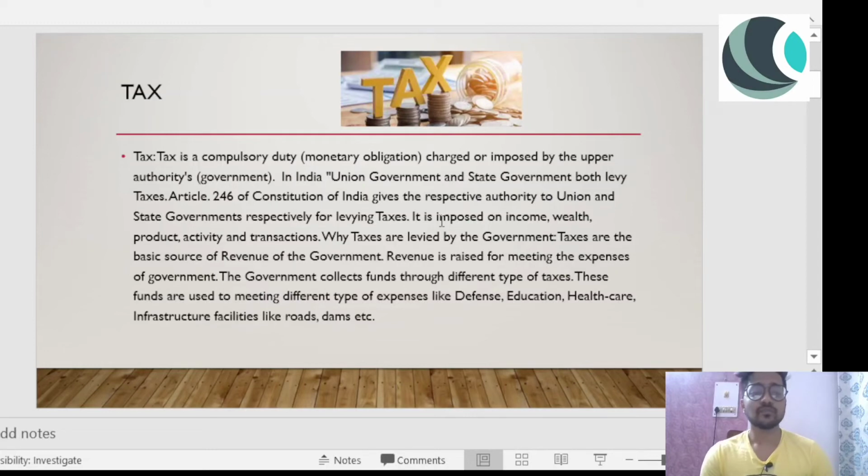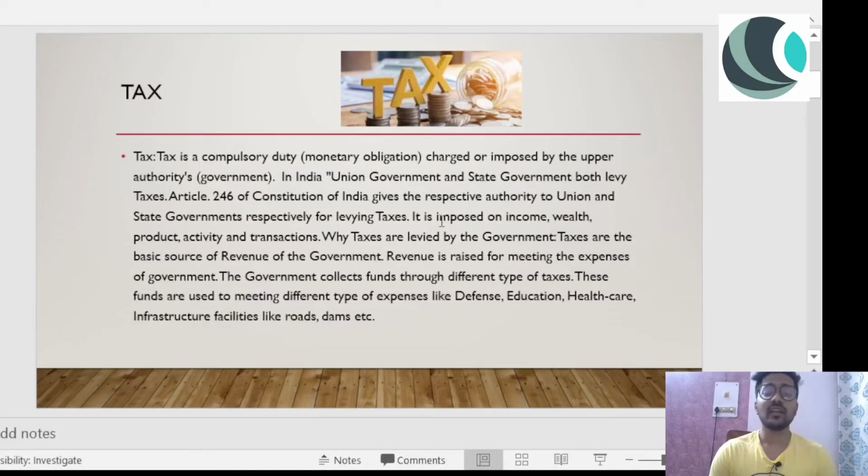So we're talking about how tax is a compulsory duty, a monetary obligation that you have to pay, and these are charged by the government or the upper authorities. In our country's case, that is India, and in the majority of countries, there is a union government, right? So the union government and state government in our constitution both have the power to levy taxes.